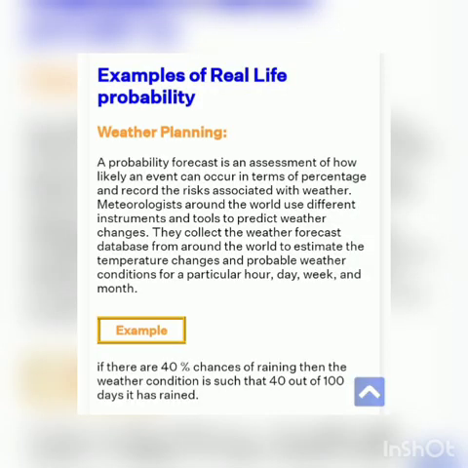Examples of real life probability. First one is weather planning. A probability forecast is an assessment of how likely an event can occur in terms of percentage and records the risk associated with weather.